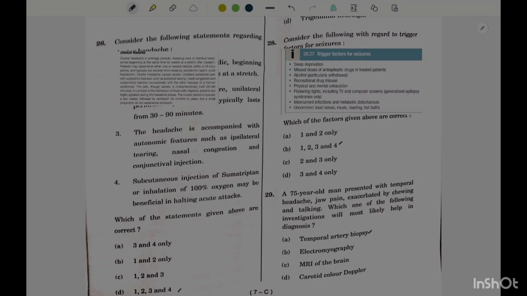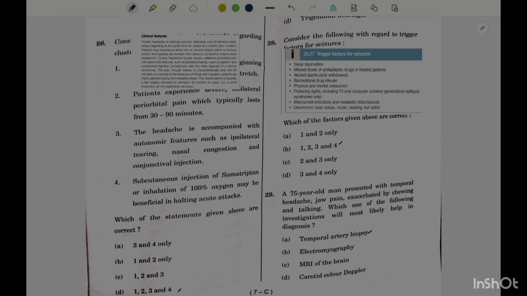We are going to see the next 25 to 50 questions of the UPSC CMS Paper 1 2024, with answers and explanations.